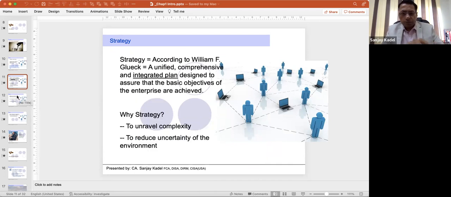Strategy means a unified, comprehensive, and integrated plan designed to assure that the basic objectives of the enterprise are achieved. What are the basic objectives of an enterprise? The basic objectives are survival, stability, growth, efficiency, profitability. These are the basic objectives, isn't it?